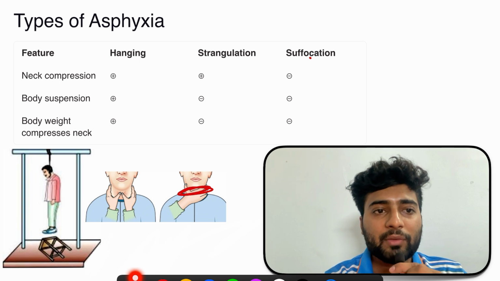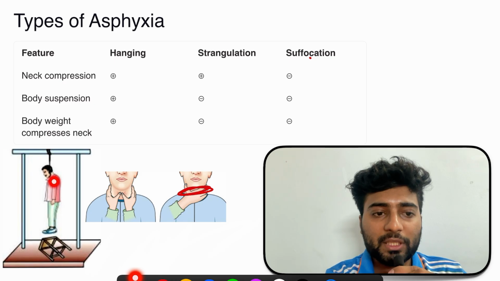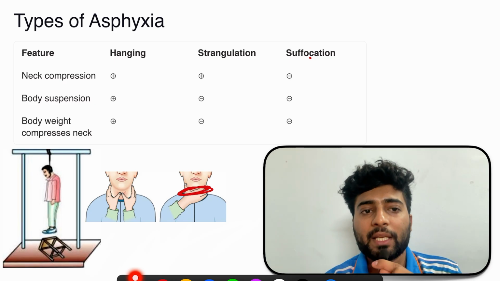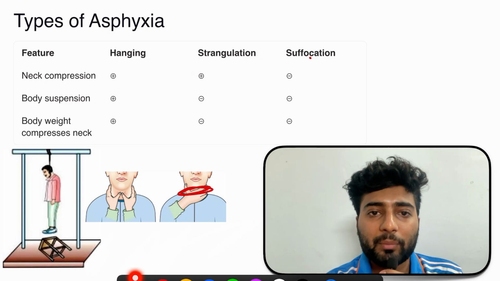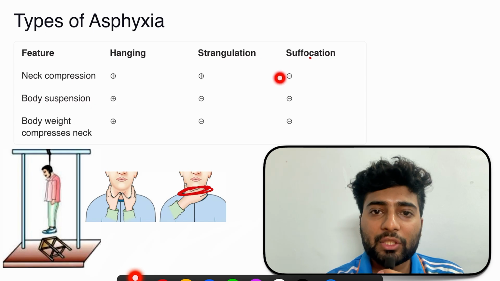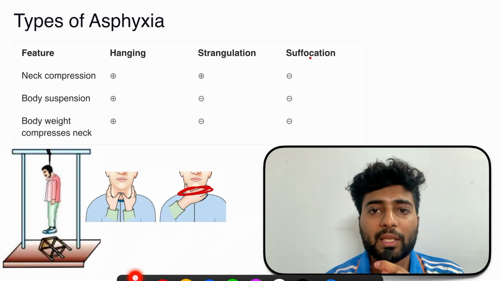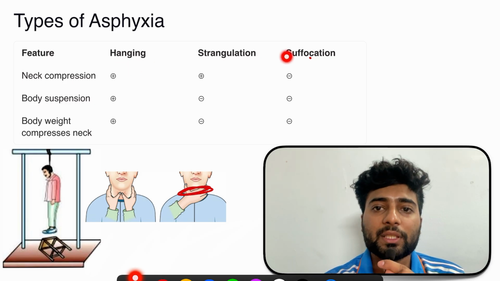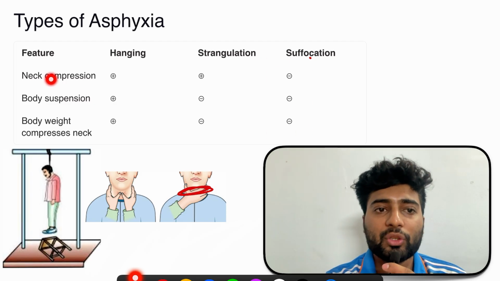Now, hanging is a form where there is neck compression and body suspension. So the weight that compresses the neck is the body weight itself, while in strangulation there is no suspension but there is neck compression. In suffocation there is not even neck compression. In suffocation the oxygen is decreased in the environment, and that is leading to asphyxia, right? So we have hanging, strangulation and suffocation. Suffocation is therefore the purest form of asphyxia, where there is no neck compression or body suspension.